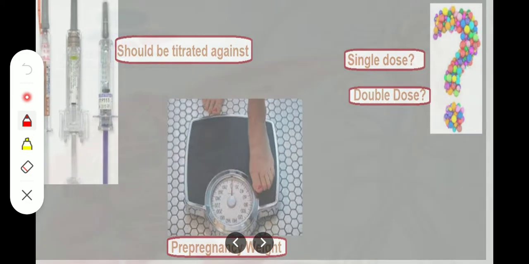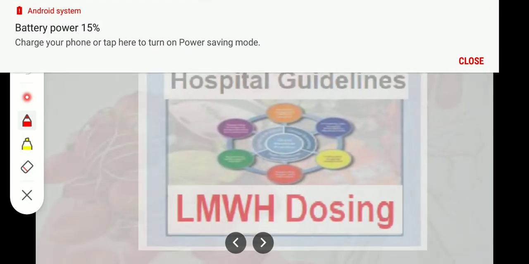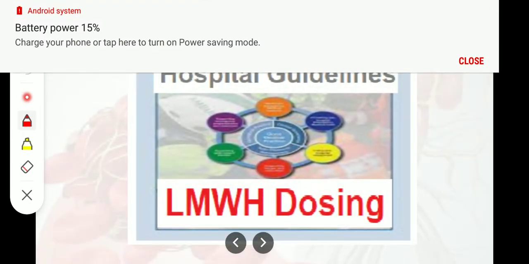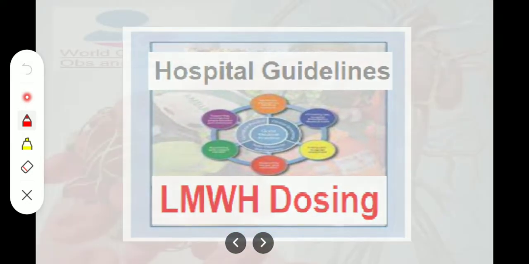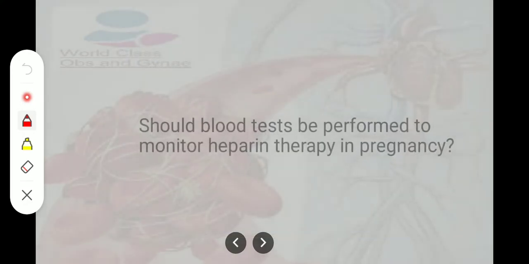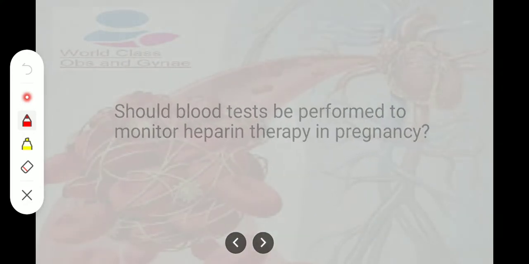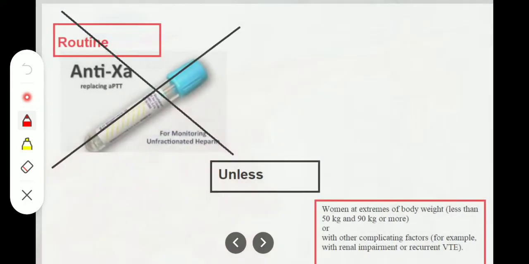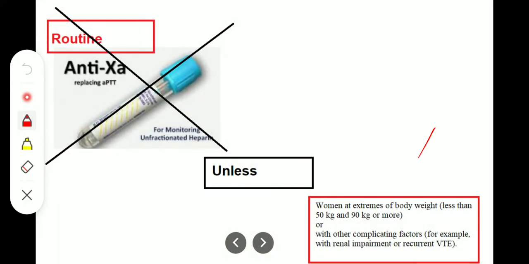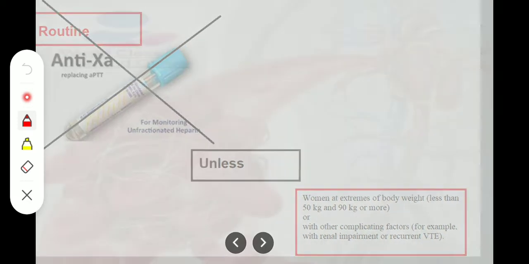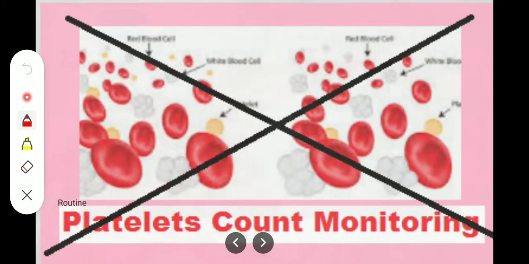There should be a hospital guideline for low molecular weight heparin dosing and what tests should be performed to monitor heparin therapy in pregnancy. Routine anti-Xa level is not recommended unless women are at extremes of body weight, less than 50 kg or 90 kg or more, or with other complicating risk factors, for example, renal impairment or recurrent VTE. We do not recommend platelet monitoring routinely.